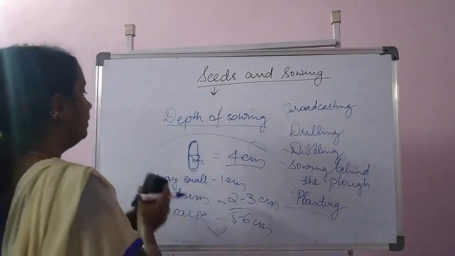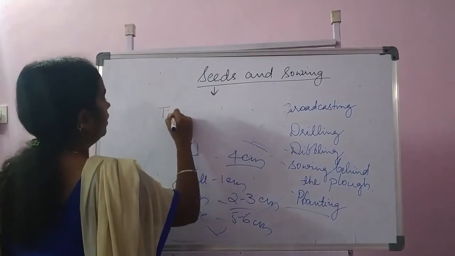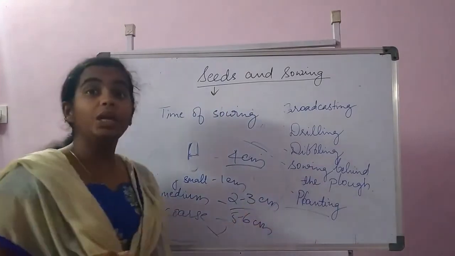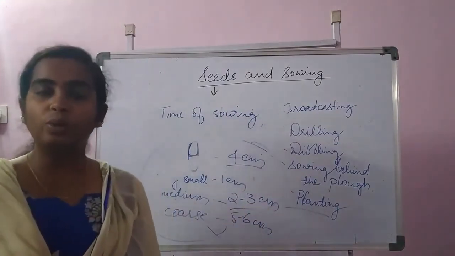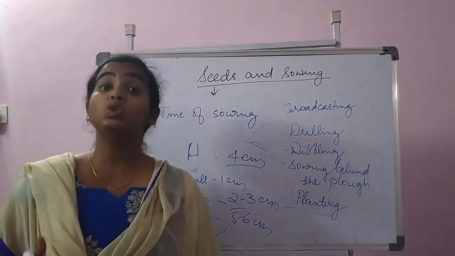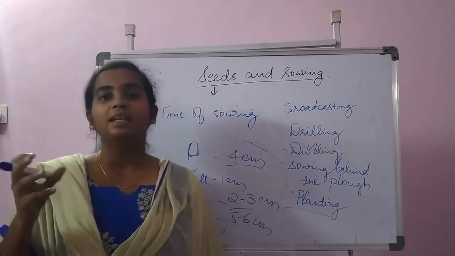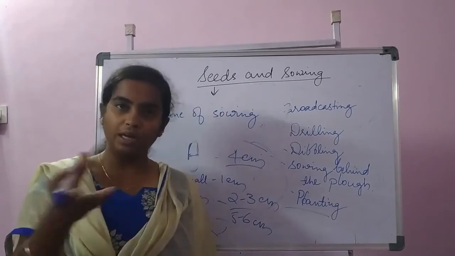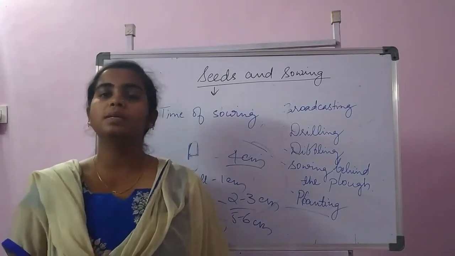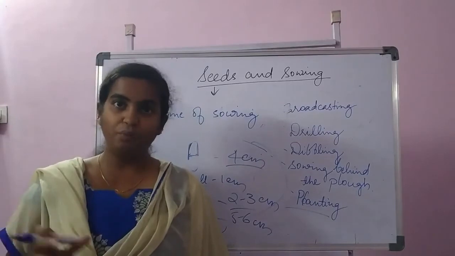And next one is time of sowing. So when do we sow the seed? We know the seeds are good and we have tested the quality and we know the depth of the sowing. But when do we sow the particular seeds? The simple answer is, if it is a kharif crop, then we sow in the kharif season. If it is a rabi crop, sowing in the rabi season. But what is the number of days which can be allowed for extension of the sowing?